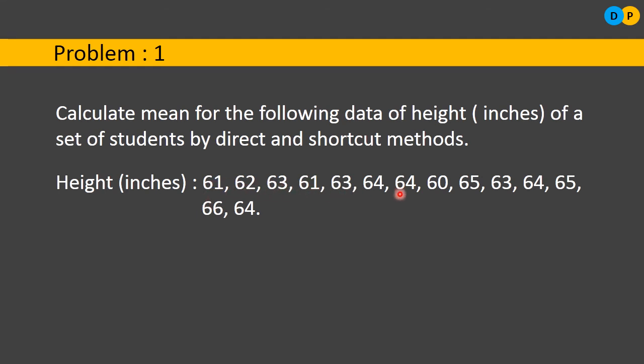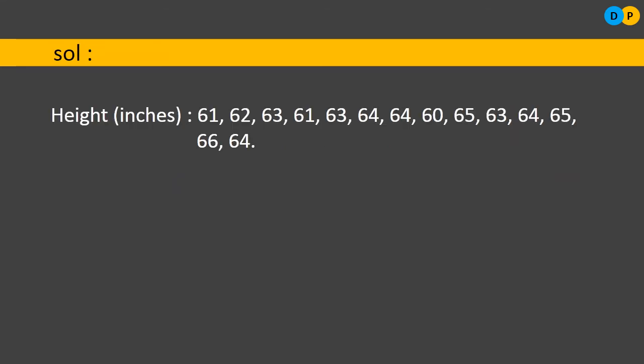So totally how many observations do we have? We have 14 observations. If you count, 1, 2, 3, 4, you will get 14 observations. So the small n value is 14. We need to solve this problem using both the direct method and the shortcut method. What is the formula for the direct method? The formula is x bar is equal to summation x by n.